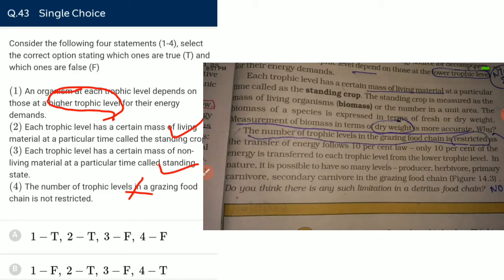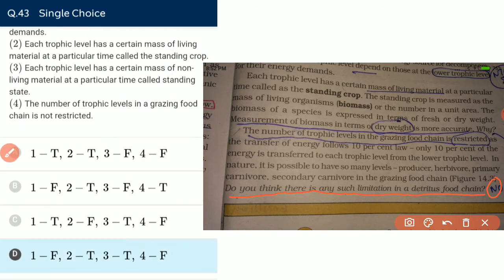See here, the last line of NCERT on this page is about secondary carnivore in the grazing food chain. It is possible to have producer, herbivore, primary carnivore and secondary carnivore. Do you think there is any limitation? Yes, NCERT is asking a question. Do you think there is any limitation in the detritus food chain? No, there is no limitation in detritus food chain. So we can see there is no restriction for trophic levels in the case of detritus food chain. We have false, true, false, false, true, false.